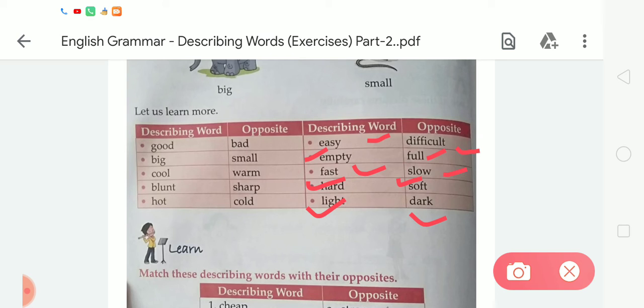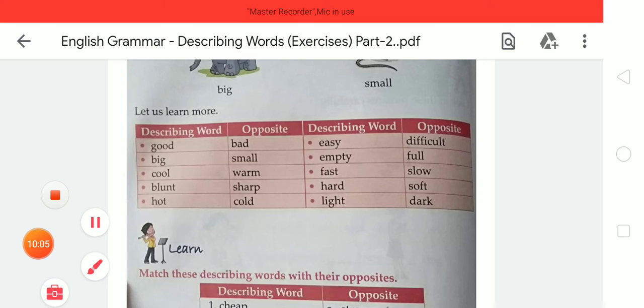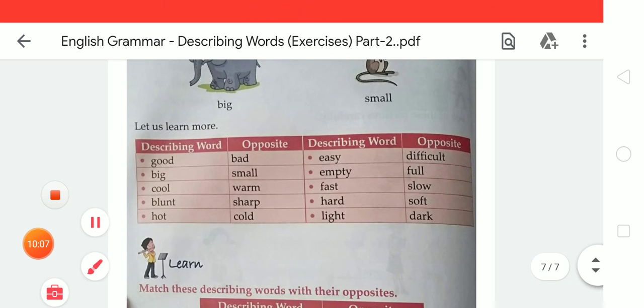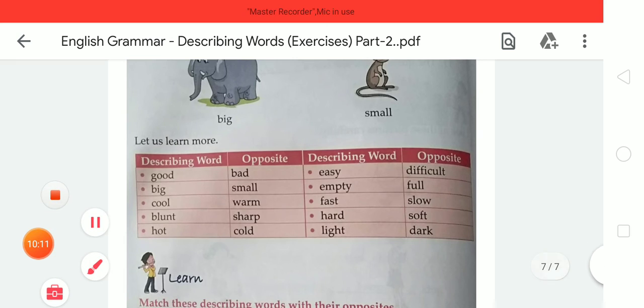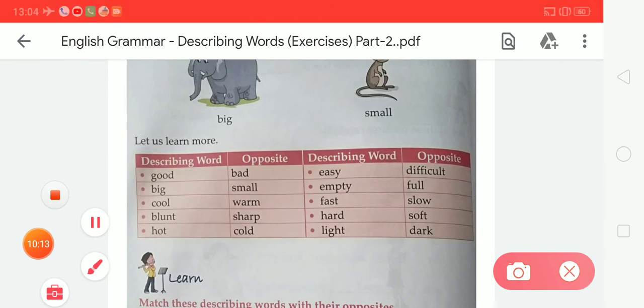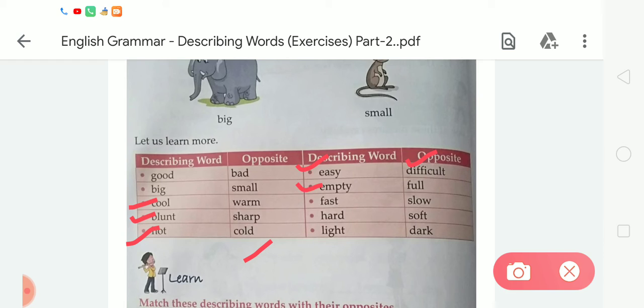Light, dark. Okay student, so these are the examples of opposite words. One more time we are going to read these given examples. So first is good, bad, big, small, cool, warm, blunt, sharp, hot, cold, easy, difficult, empty, full, fast, slow, hard, soft, light, dark.